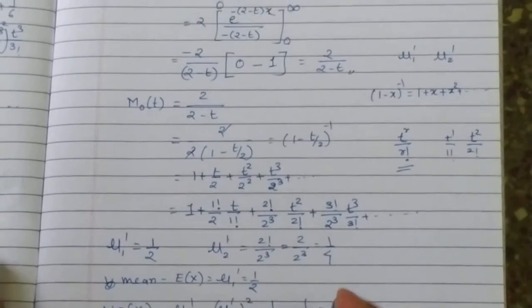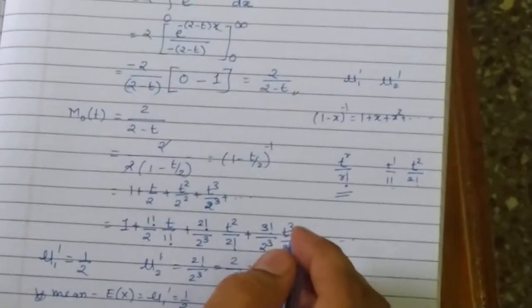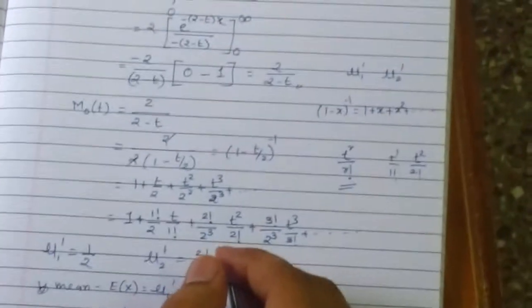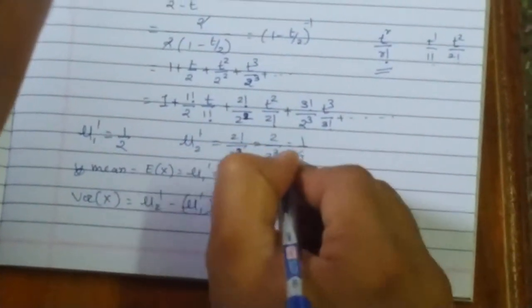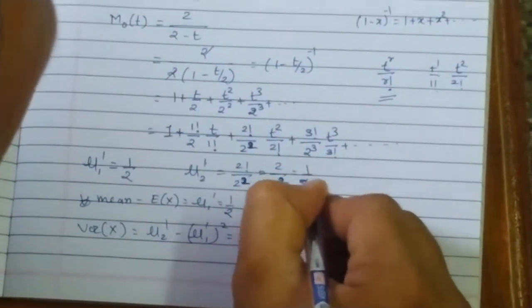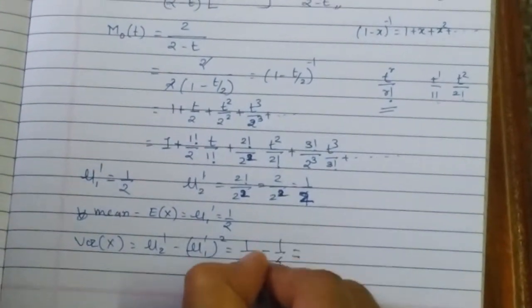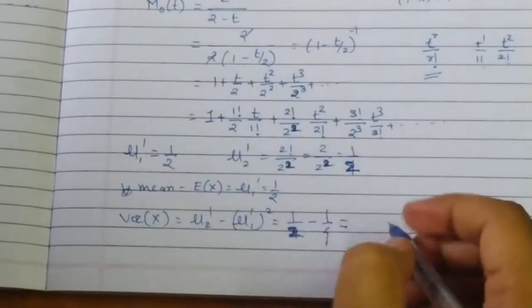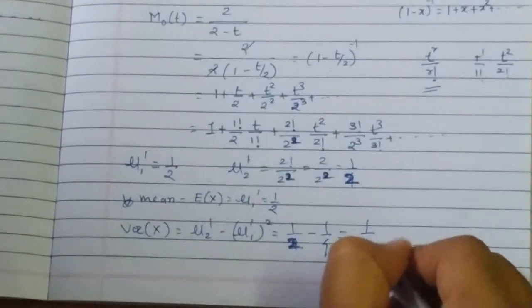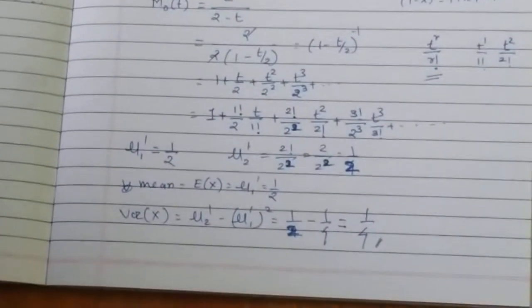Just a minute, I made a small mistake there. Here it is 2 square, so hence mu2 dash is 1 by 2. So 1 by 2 minus 1 by 4 is 1 by 4. So the variance is 1 by 4.